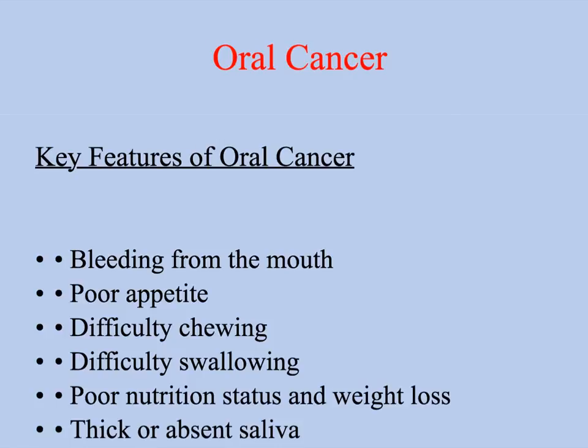These are some signs and symptoms: bleeding from the mouth, poor appetite, difficulty chewing, difficulty swallowing, poor nutrition. That typically occurs when the oral cancer has advanced to where it's causing an impact on the way that the patient can chew up their food and swallow it.